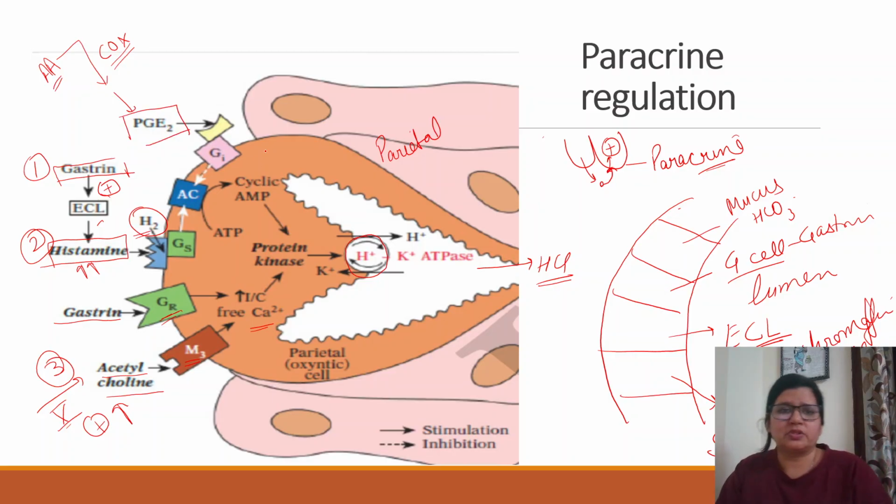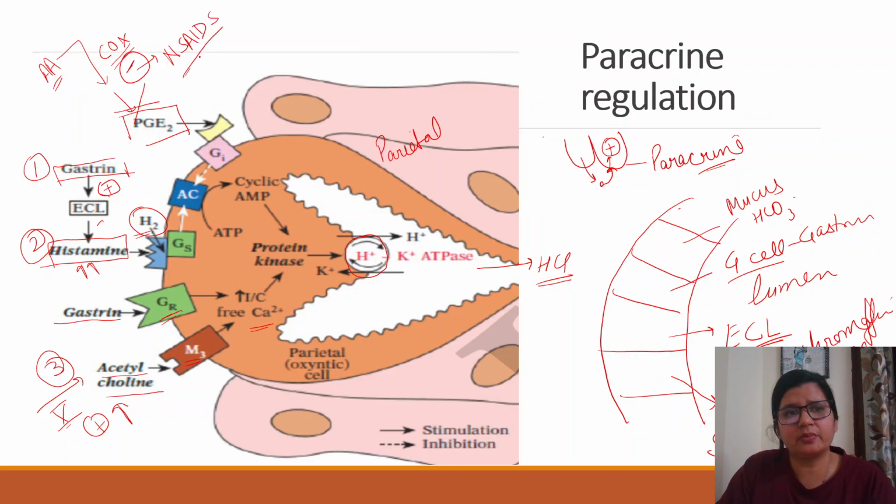These prostaglandins are not formed if you eat COX inhibitors. What are COX inhibitors? COX inhibitors are NSAIDs, non-steroidal anti-inflammatory drugs. What are these PGs going to do?